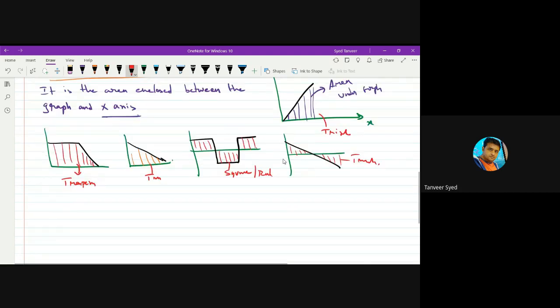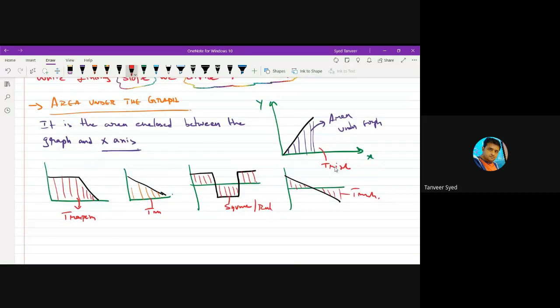Okay. And the point is, whenever you are finding area under the graph, what you mathematically do is multiply y with x.